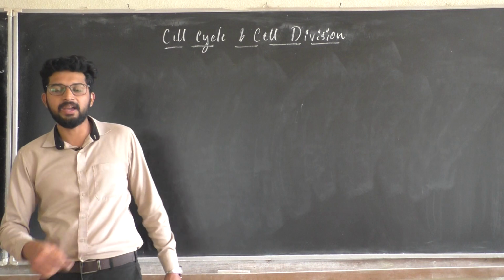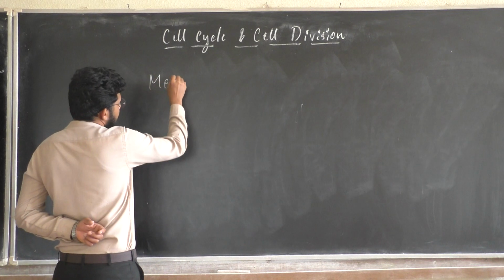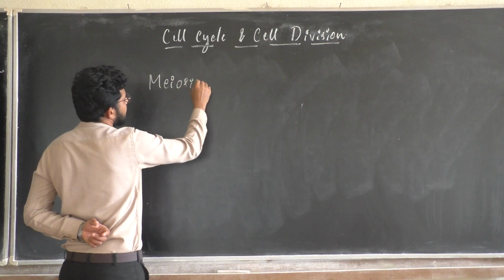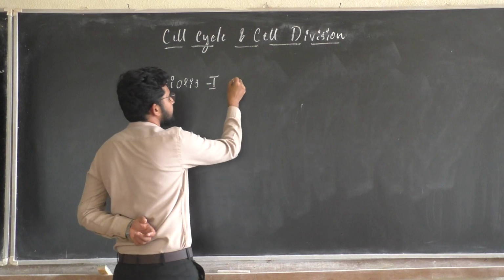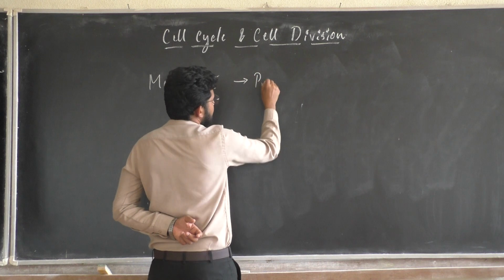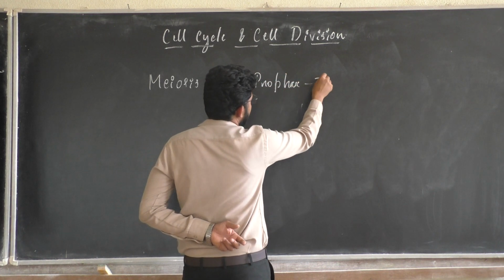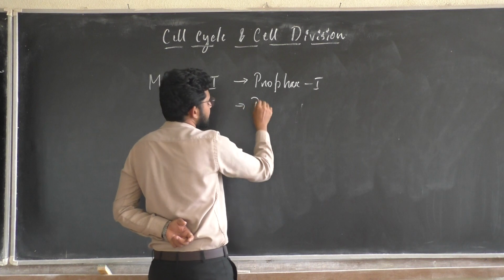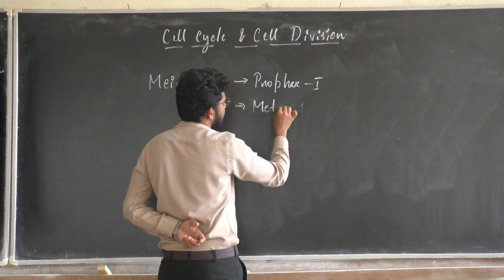In the case of meiosis 1, there are 4 steps mainly. One is prophase 1. Second one is metaphase 1.